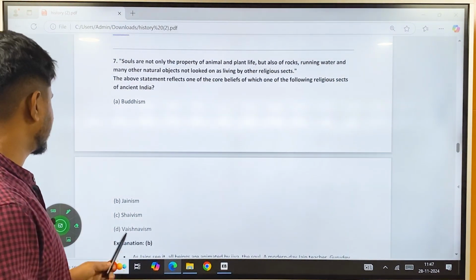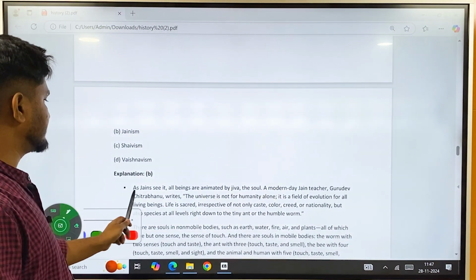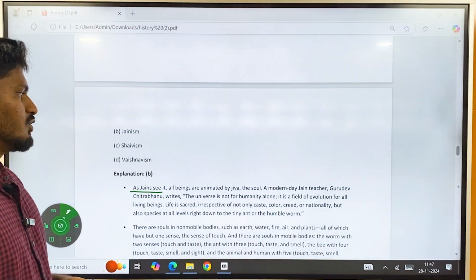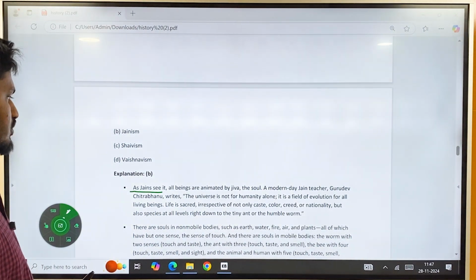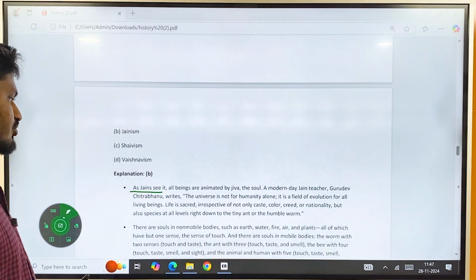So this philosophy was present in Jainism. As Jains see it, all beings are animated by Jiva, that is, soul. A modern day Jain teacher, Gurudeva Chitrabhanu, writes, the universe is not for humanity alone, it is a field of evolution for all living beings.